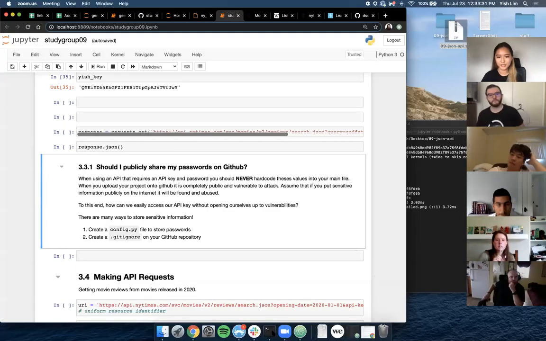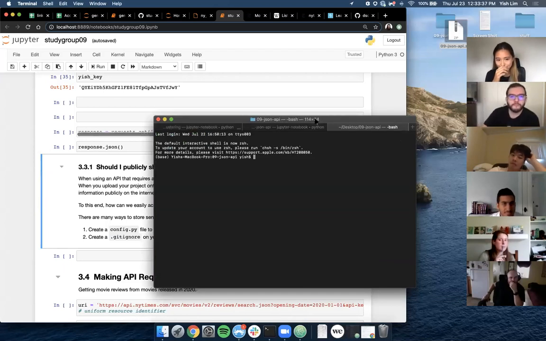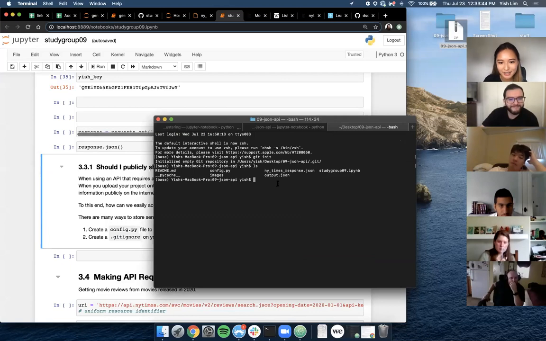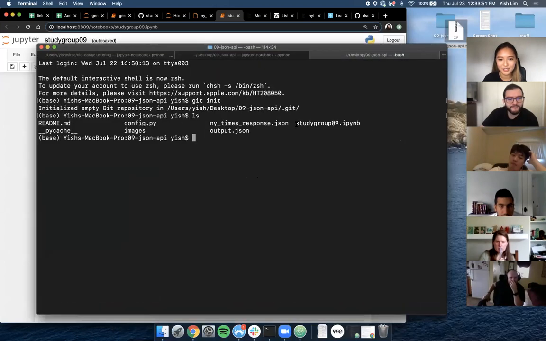All right, so here I have my terminal. I'll make a new tab. I am in my JSON API folder. It's currently not a Git repository, so I'm going to do that. When we do an ls, we can see that I have all these files. I have this notebook, the JSON files that I was dealing with, and __pycache__. That's also something that we probably want to ignore.